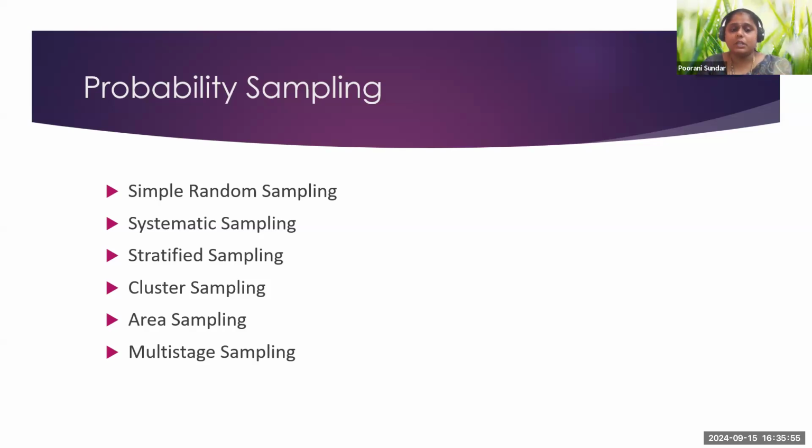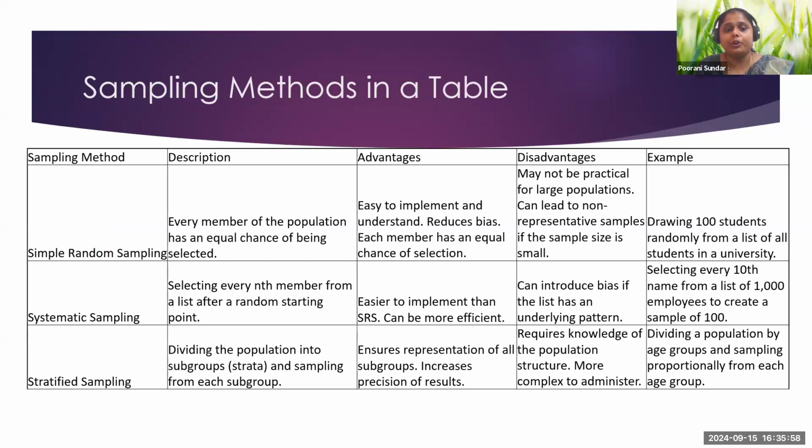It's not at all confusing, because the name itself shows it. When you talk about simple random sampling, you randomly pick from your total population. You know your total population. From that, you will pick the members according to your convenience. That comes under random sampling. And the advantage of random sampling is that it is very easy to implement, and it also reduces bias.